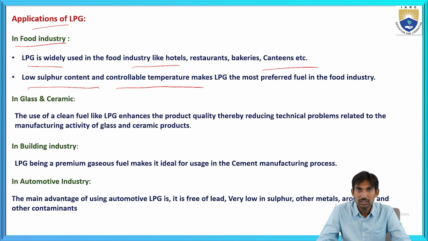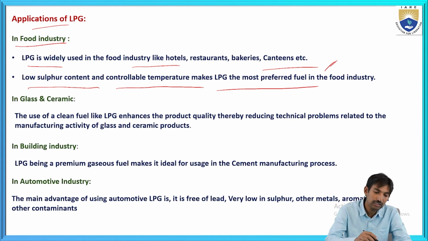Already we have discussed that for safety we have to add some organic sulfides to the LPG gas. These are the applications of LPG in the food industry.